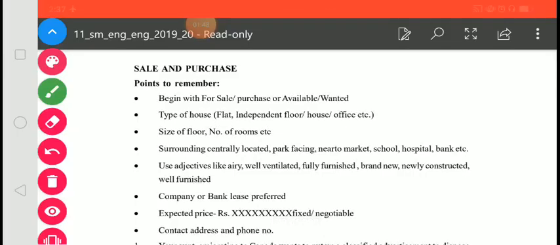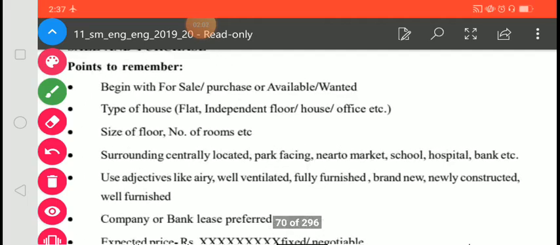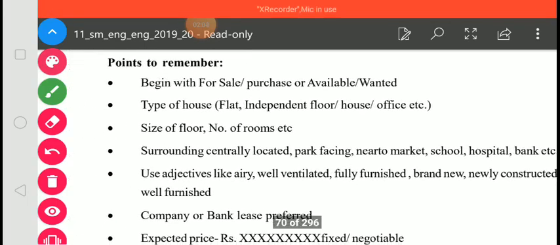Advertisement for sales and purchase. So we should keep in mind these few points. Okay, so go through the points which are very important. First one is, begin with for sale or for purchase or available or wanted.